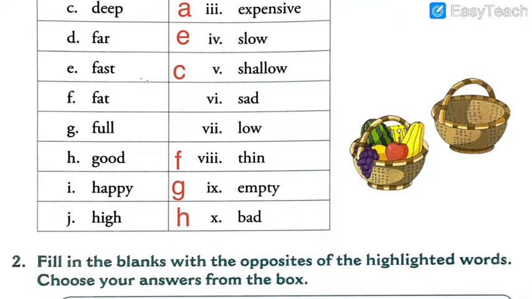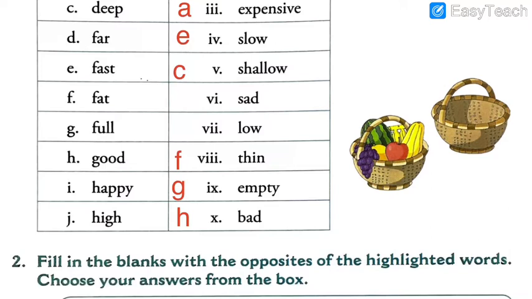Second last one, happy. Oh, when you are smiling, when you are laughing, when you are very happy, you are very ecstatic. So what is the opposite of that? If you are crying, if you are not happy, which word do you use to express that kind of emotion? Your time starts now. Find out the opposite.